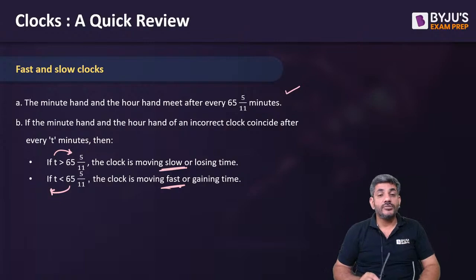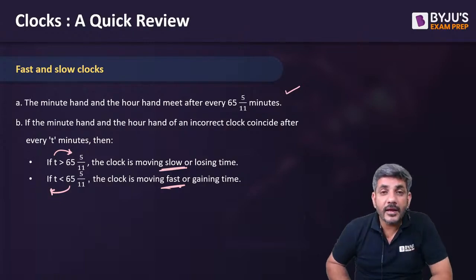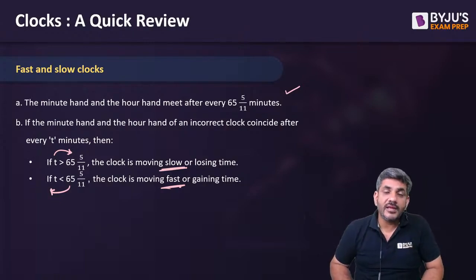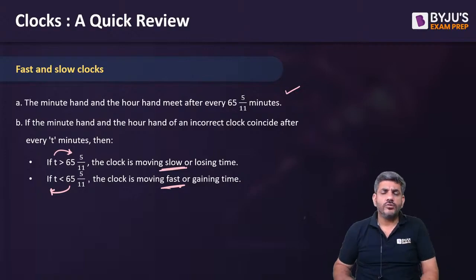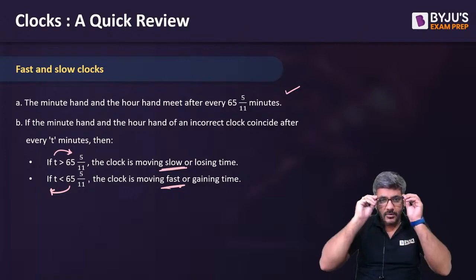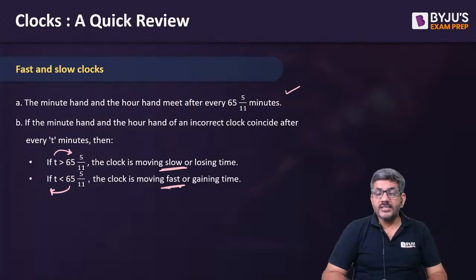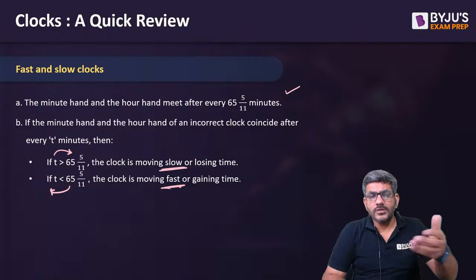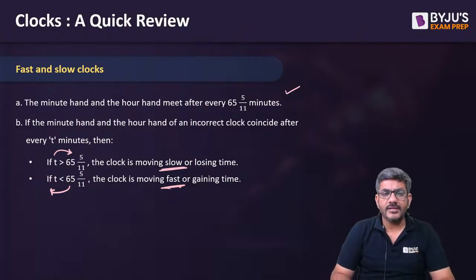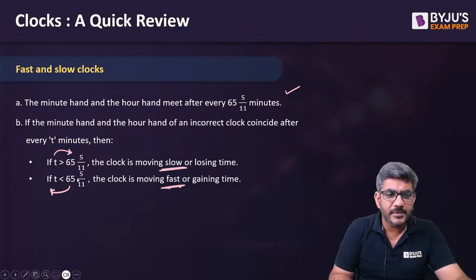जहां पे वो आपसे ये पूछ सकता है, अगर क्लॉक स्लो चल रही है तो इतने आवर्स में कितना गेन कर लेगी, इतने आवर्स में कितना लूज करेगी. Those kind of questions you can answer based upon this. Okay, so these are some of the basic concepts of all these areas that we have discussed. Now let's start doing some questions based upon them.